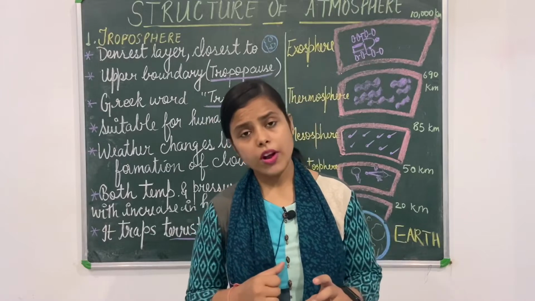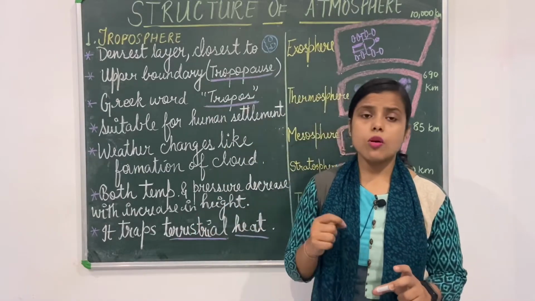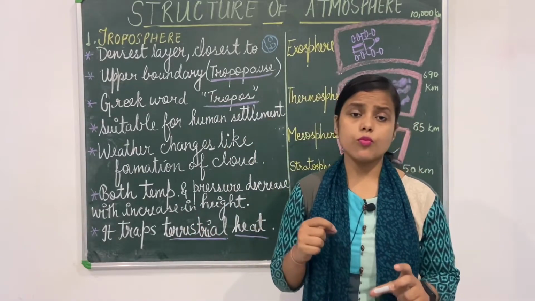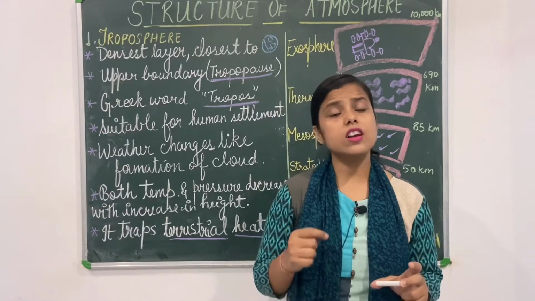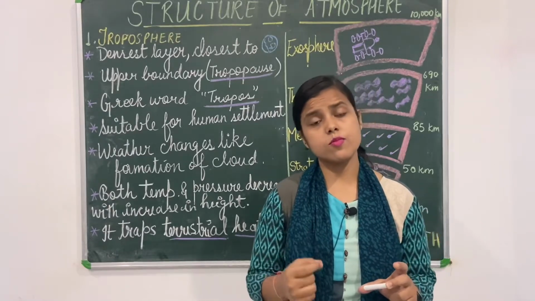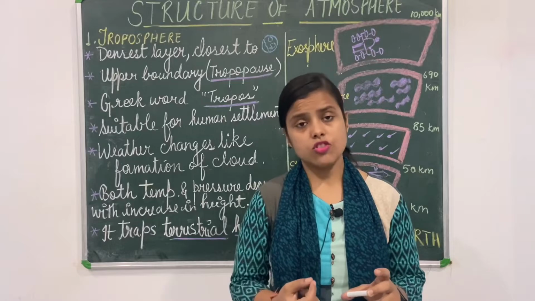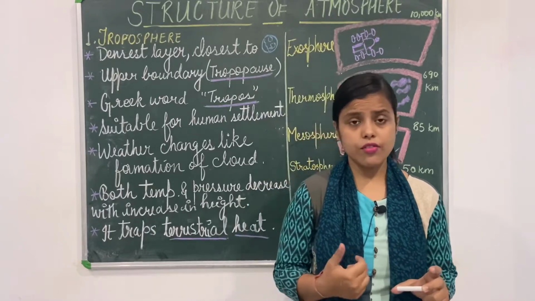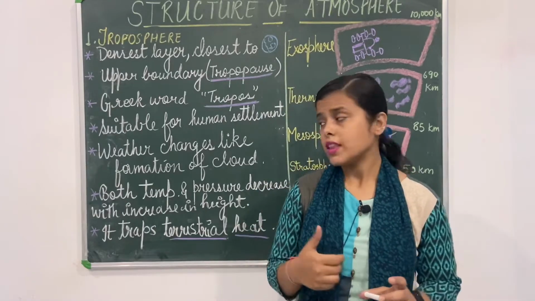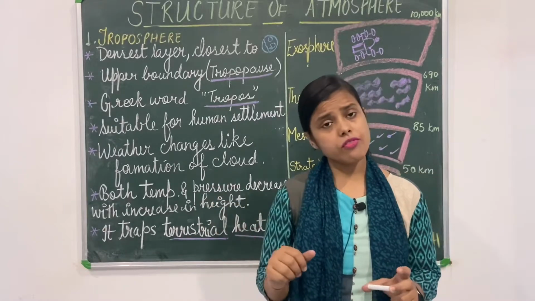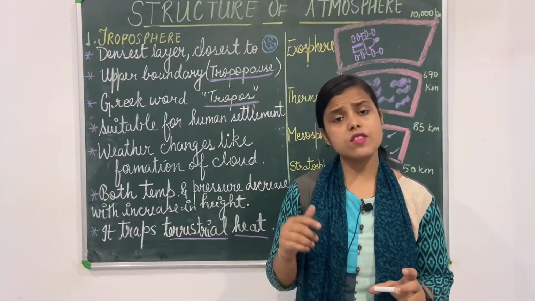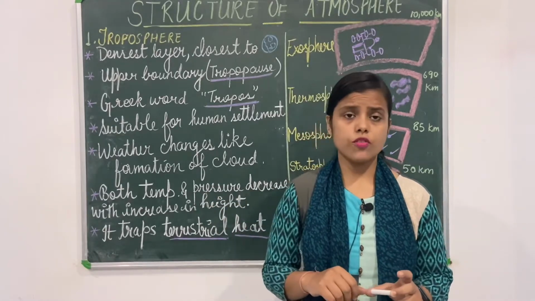Now the third point is that troposphere is the place where weather changes take place. It is responsible for weather changes like rainfall, then storm, then formation of clouds. These all changes take place in troposphere.